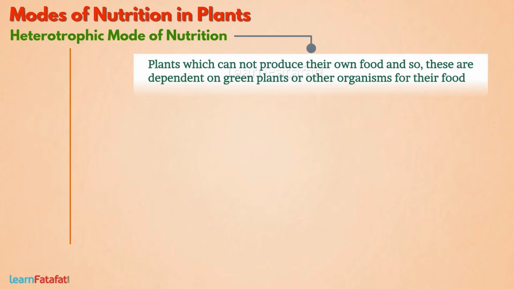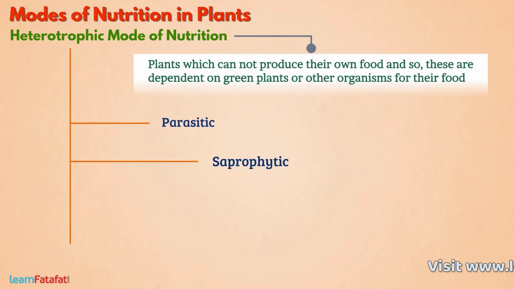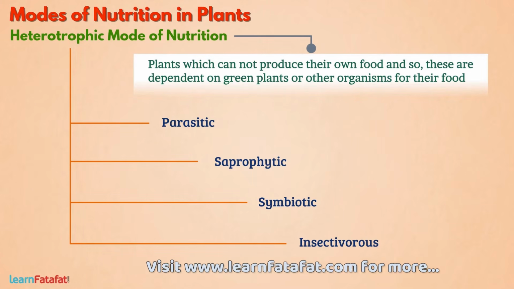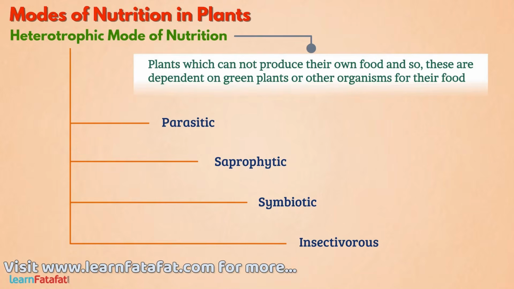Heterotrophic mode of nutrition could be parasitic, saprophytic, symbiotic, or insectivorous. Let's have a closer look over each of them.